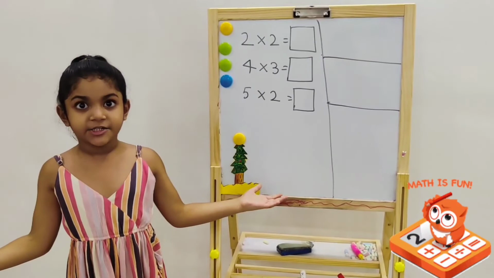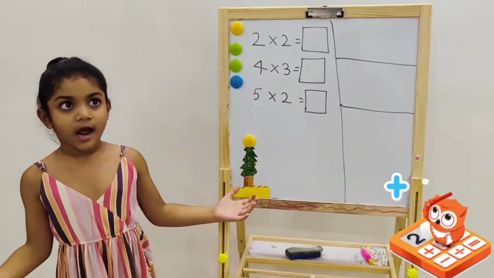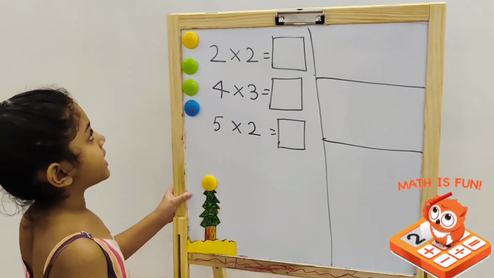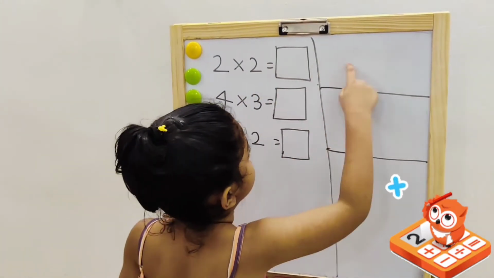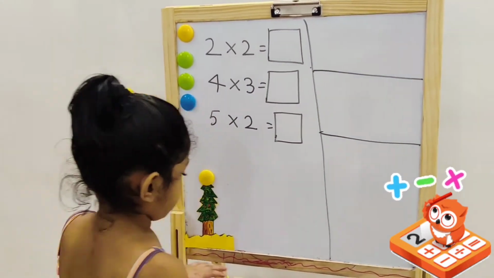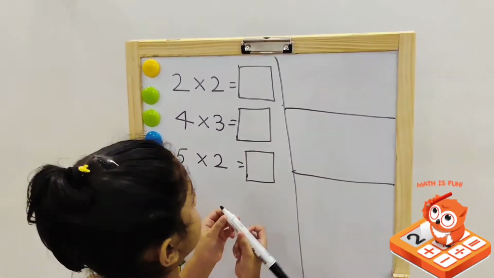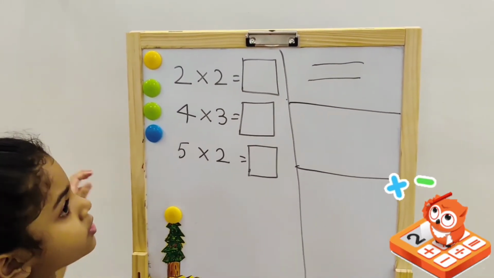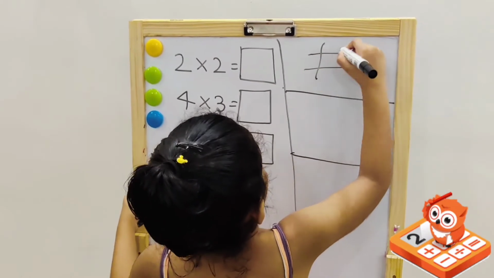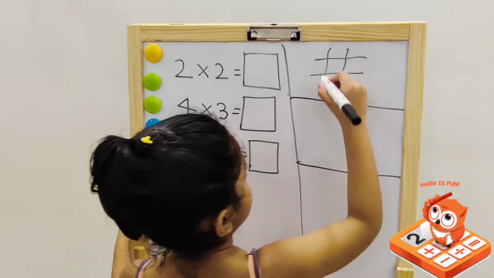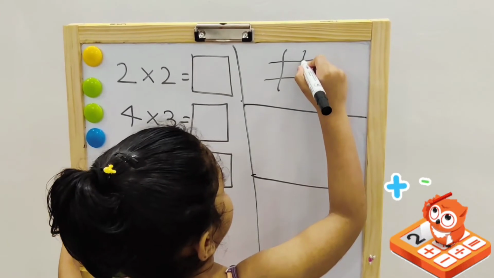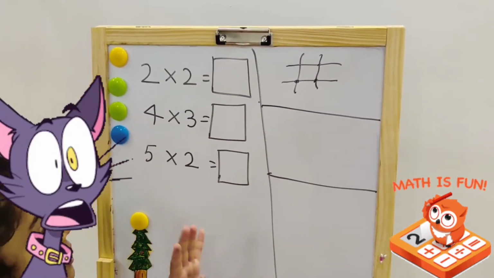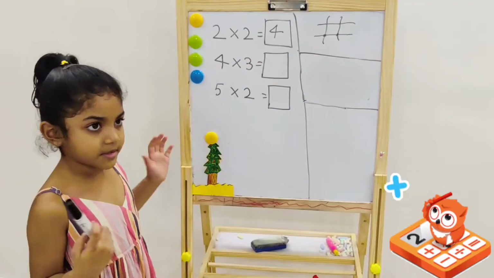Let's do multiplication. It's easy. Now this is 2 cross 2. So for that we're going to put 2 horizontal lines. 1 and 2. Now let's put the next 2 lines. Now let's count the dots. 1, 2, 3, 4. There's 4 dots. So the answer is 4. Now let's do the next one.